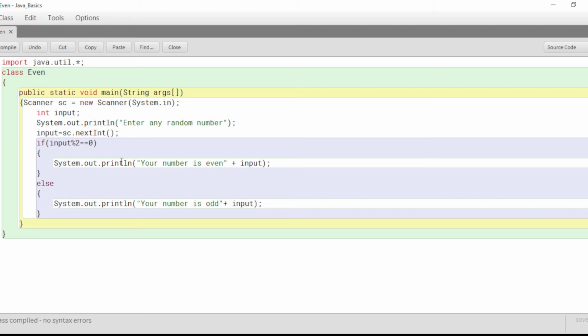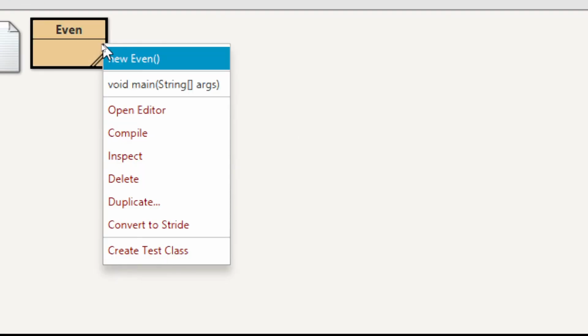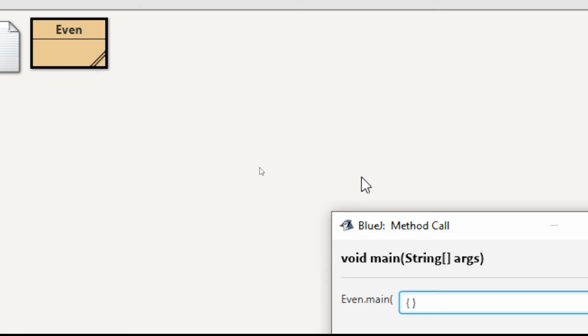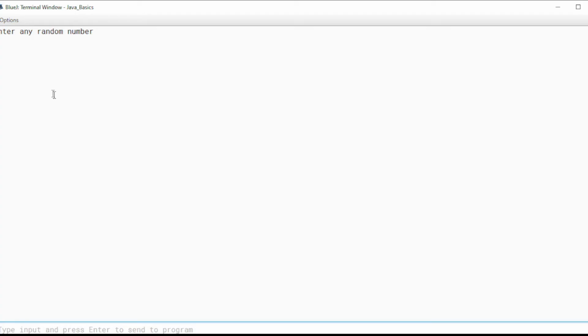Class compiled, no syntax error. And then now we want it to run, right? So just minimize it. Then here, right click on it, and then click on void main. There's a box with an open parenthesis. Leave it as it is. Then click on the OK button.